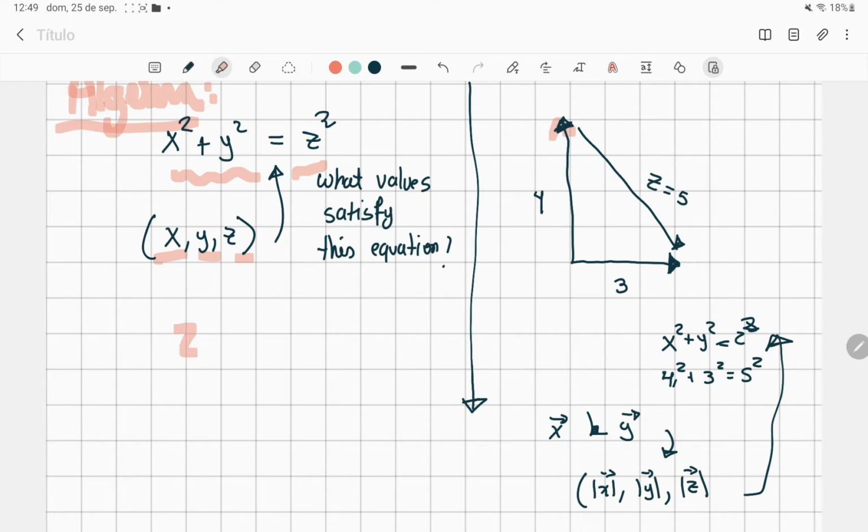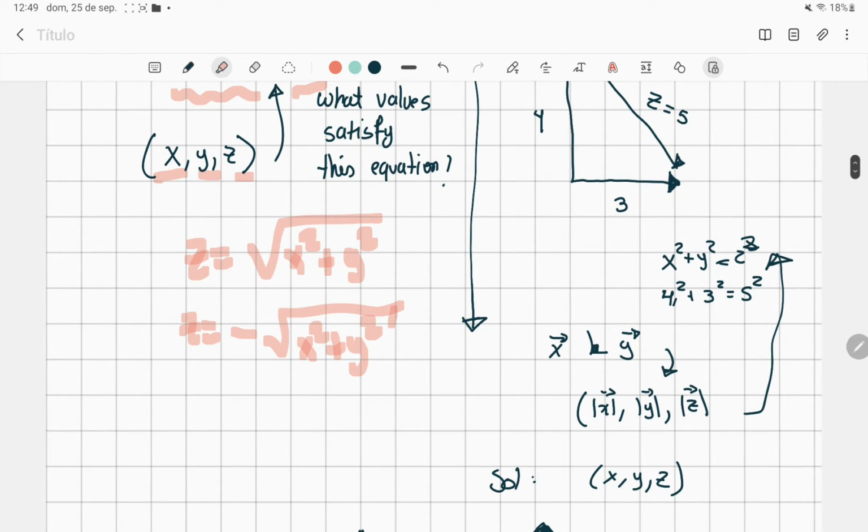So with algebra we can do, okay, z is equal to the square root of x squared plus y squared, which is also equal to minus the square root of x squared plus y squared. And then you can multiply all of this by 2, for example, and so on. So all of this is algebra.